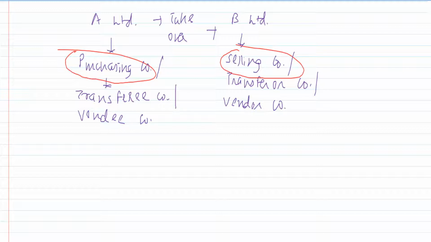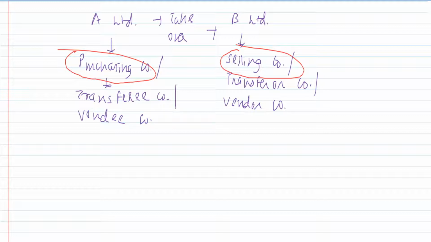But as I said earlier, it doesn't matter whether it is absorption, amalgamation, or external reconstruction. AS14 treats everything as the same. Now A wants to buy B Limited. If you want to buy another company, then you will have to pay for the business of B that you are taking over.